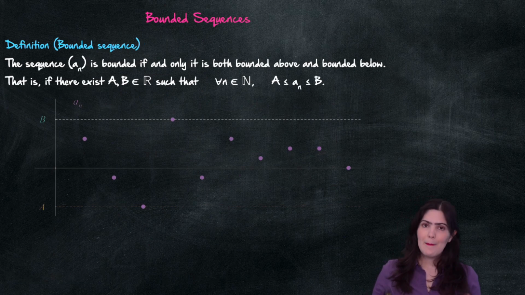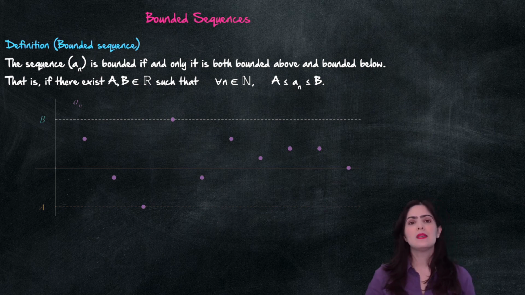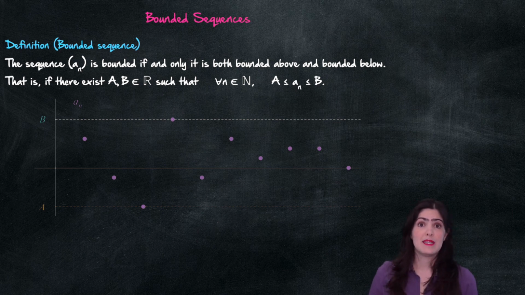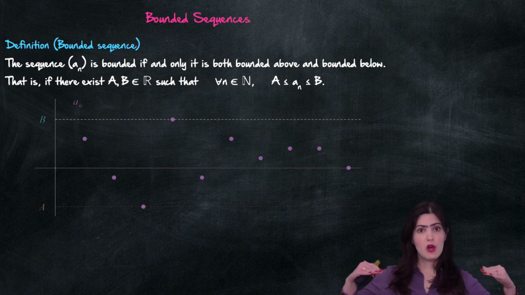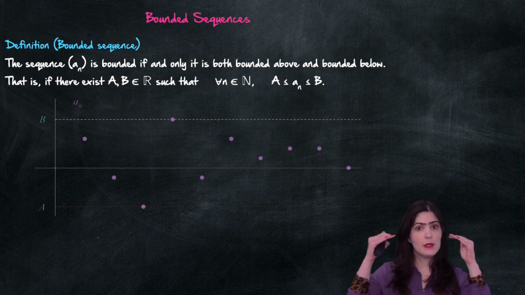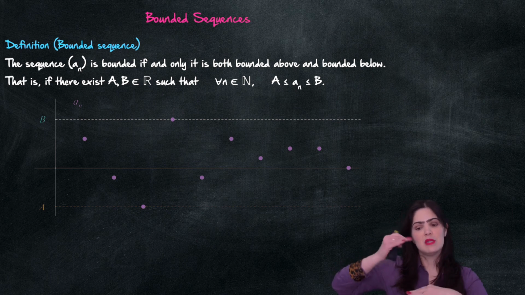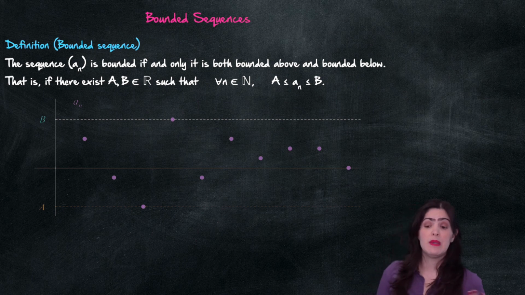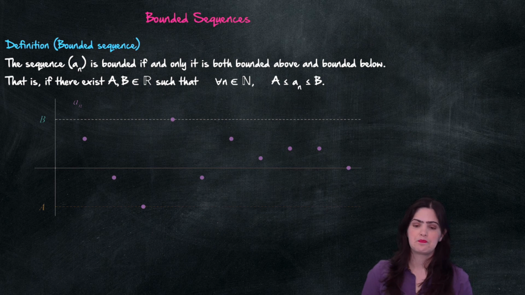Okay, and now a bounded sequence. We said that a sequence is bounded if it's both bounded above and below. So that means that I can find two real numbers, a and b, such that all the terms of my sequence are between a and b. As you can see in this picture, I have a at the bottom, this yellow line, b is this blue line, and all the terms are trapped in between. Some of the elements are allowed to be equal to a or b, because our inequality says less than or equal to.